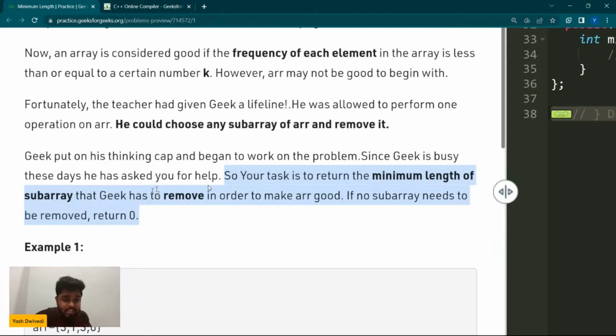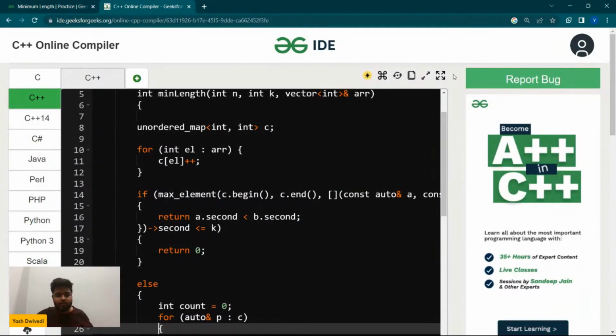Okay, so if you see here, they are also saying that your task is to return the minimum length subarray that geek has to remove in order to make the array good. If no subarray needs to be removed, then you have to return 0. Okay, so the very first thing